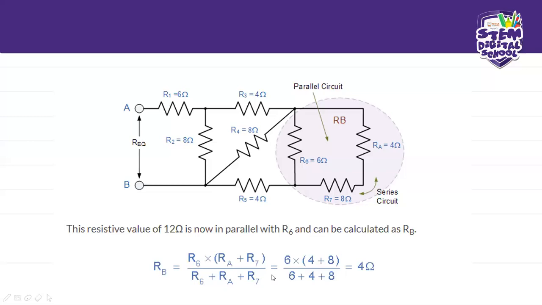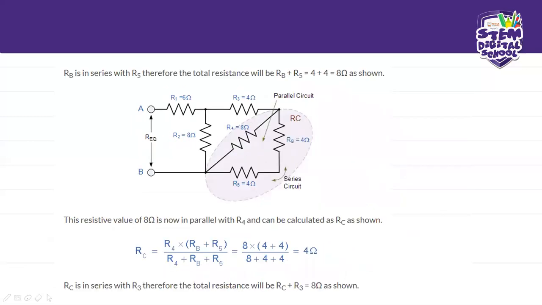And therefore, we're going to have our 4 ohms. So which means that now we've got our RE. So this branch right here has been solved now. So it's very important that you do these steps one step at a time. Okay. So now RB is in series with R5. Here is R5 here. So you see this RB is an equivalent of all the other triangles that we had before, right? So now it's made one equivalent to RB. So now we need to move on.